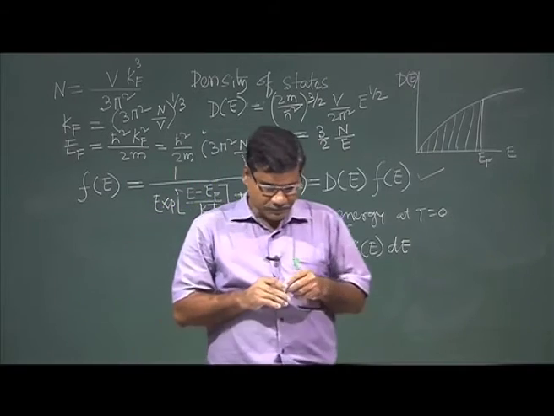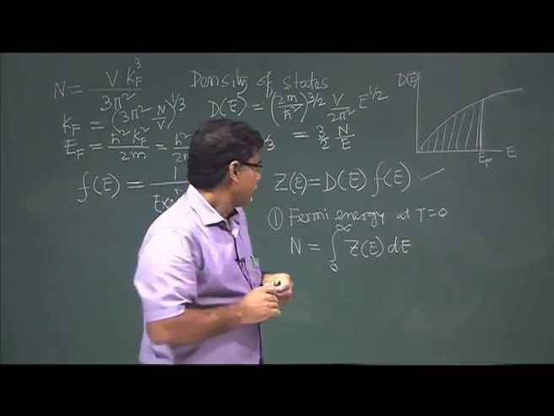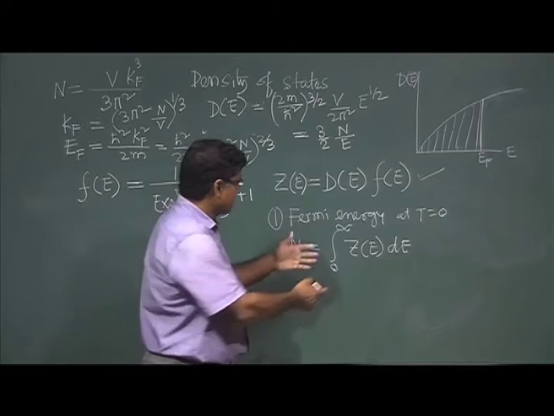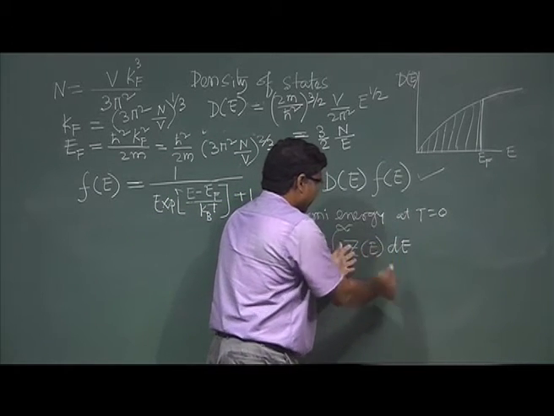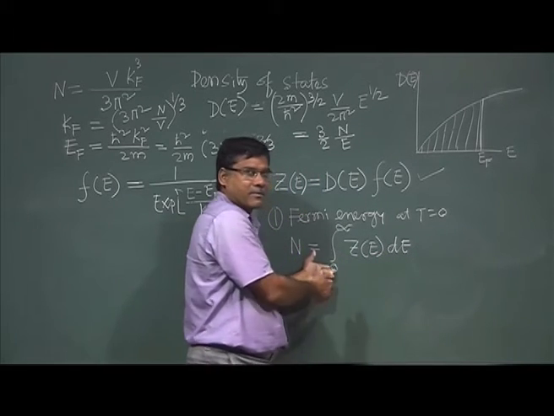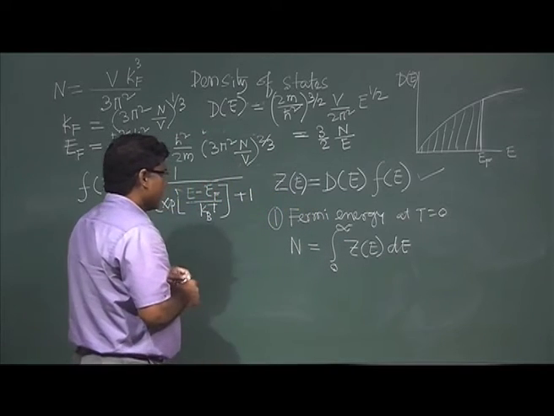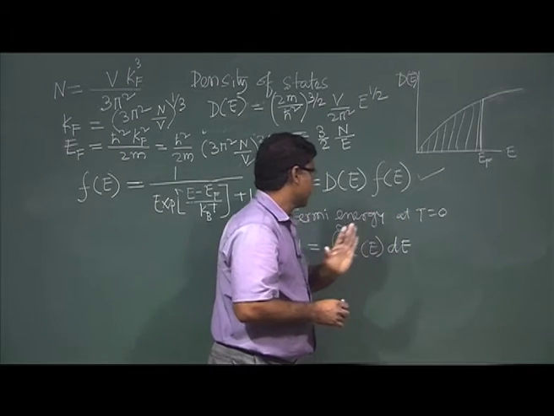So, how to proceed? Having found the density of states, now I integrate over the energy. All energies from 0 to infinity, that also is no problem. Now, I want to find out the Fermi energy at T equal to 0.